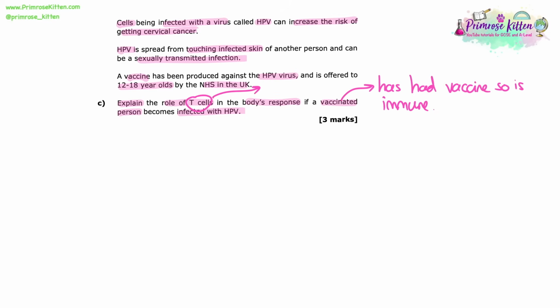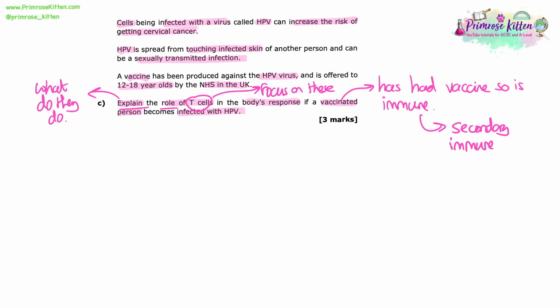So we're talking about someone who has had the vaccine, so is potentially immune, and we're just focusing on the role of T cells. So we don't need to explain the whole sequence of what will happen. We're just focusing on what the T cells' role will be. So what do they do when someone is infected with the pathogen for HPV? But in this case, it's the secondary immune response because they will have already been exposed the first time when they had the vaccine.